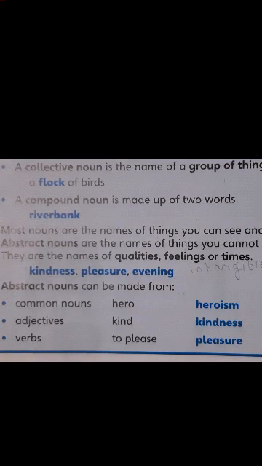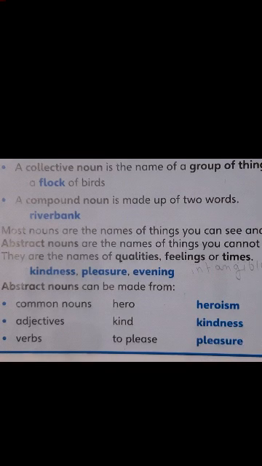So an abstract noun, children, just think. Take the example of brave. Now brave is an adjective. The brave soldier. What is an adjective, children? It describes something. It will describe a person or a thing. Like beautiful girl.